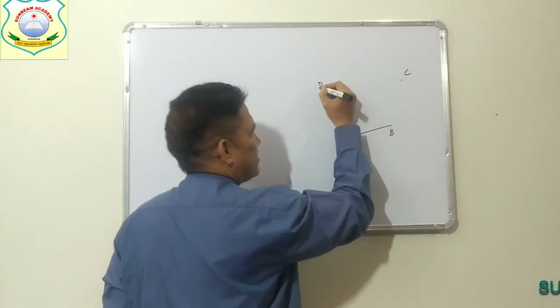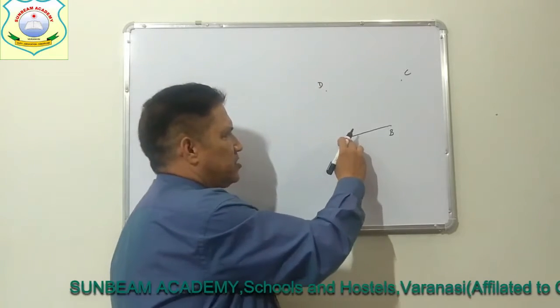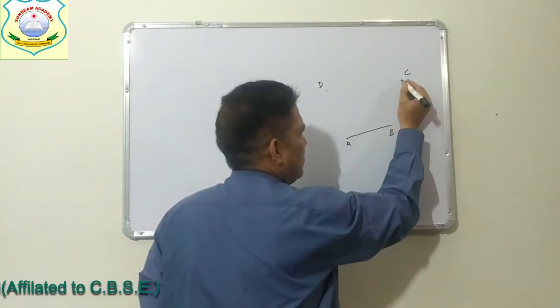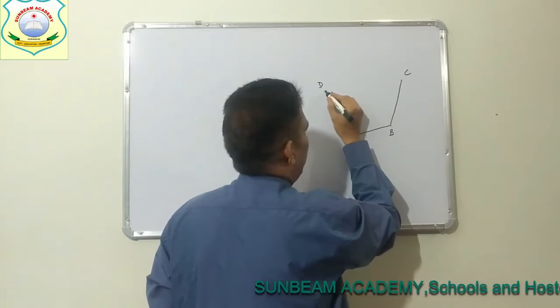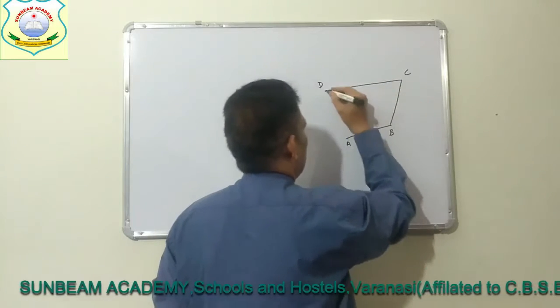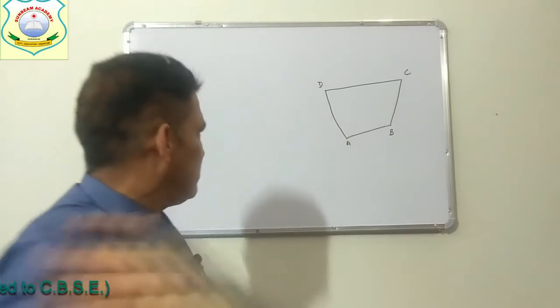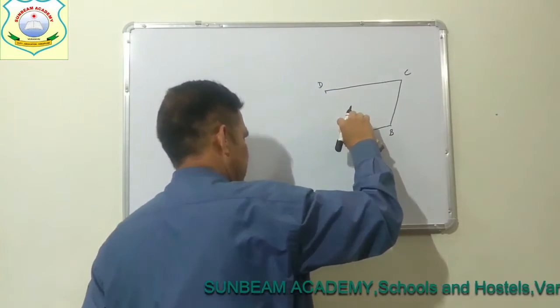Here 4 points are there, so I have represented them by A, B, C and D. We will join all these 4 points by line segments.